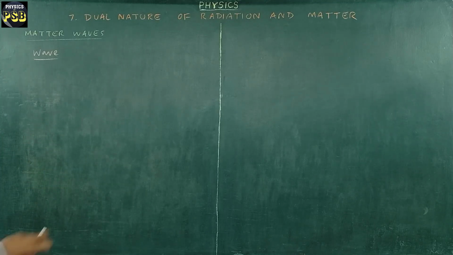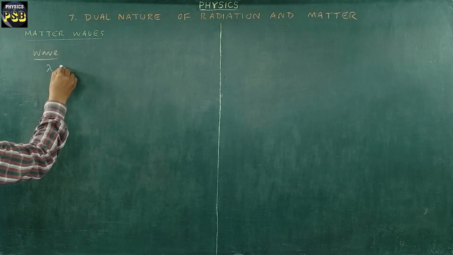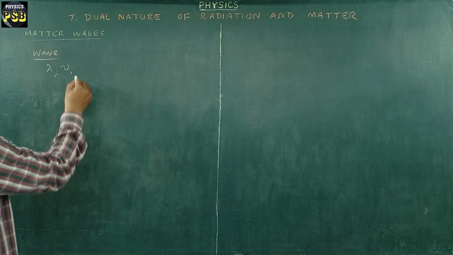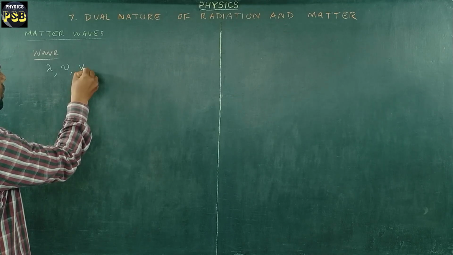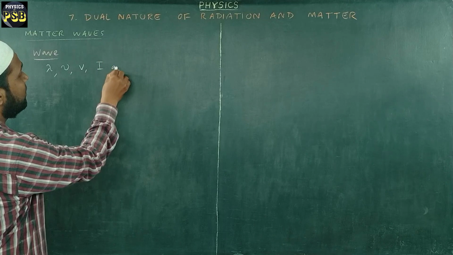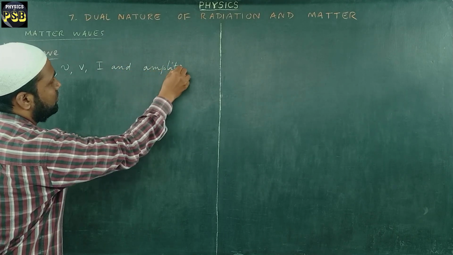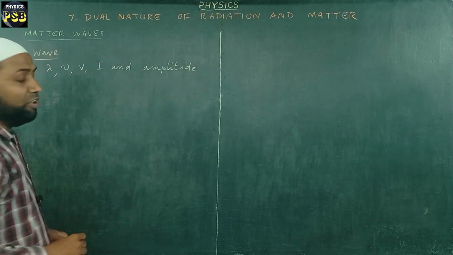It is specified by wavelength, frequency, velocity, intensity, and amplitude. These are some of the characteristics of a wave.